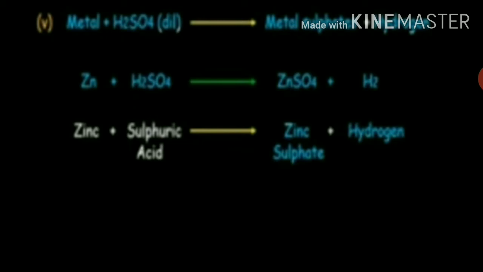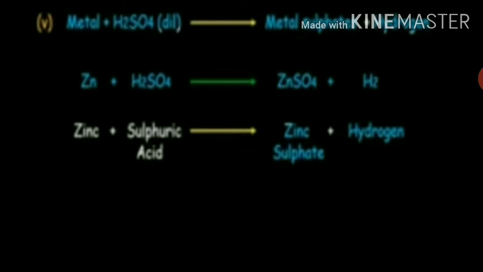The hydrogen gas burns with a pop sound when a lighted matchstick is brought near the mouth of a test tube containing metal and dilute hydrochloric acid. The less reactive metals like copper, silver and gold do not react with dilute acids like dilute hydrochloric acid or dilute sulfuric acid.